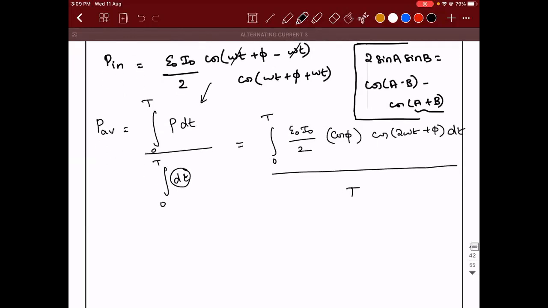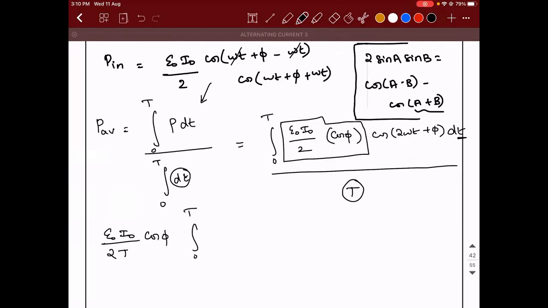Now, this E naught I naught divided by 2 into cos phi is not a function of time. If you observe this expression, they are not dependent on time, because E naught is the maximum value, a single value. I naught is the maximum value. And cos phi doesn't have any time in it. So everything will come out of the integral. E naught I naught divided by 2, and this T will get multiplied with the 2. So it will be 2T into cos phi, integral of 0 to T cos of 2 omega t plus phi dt.